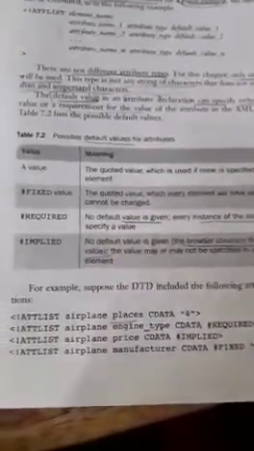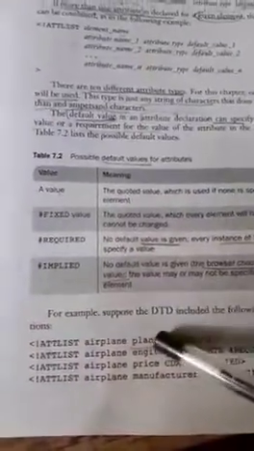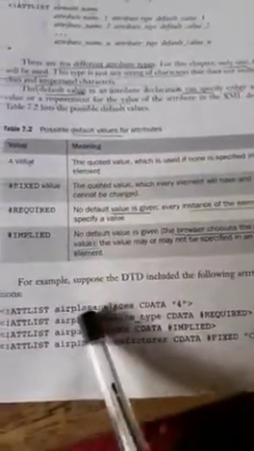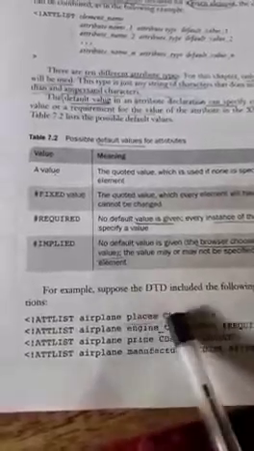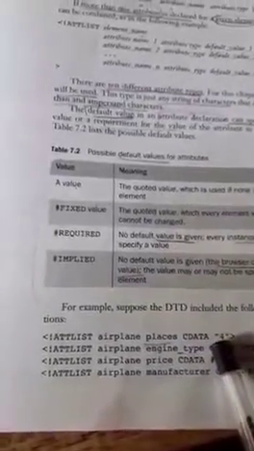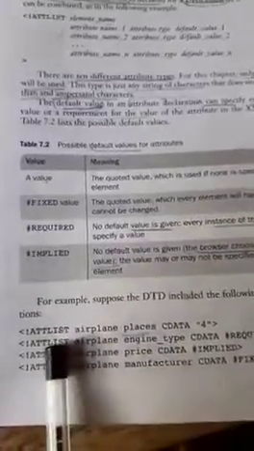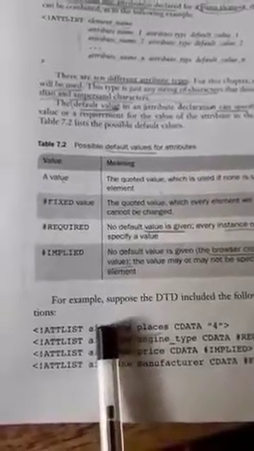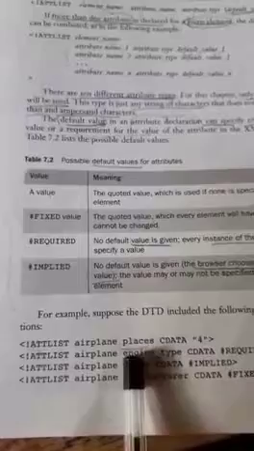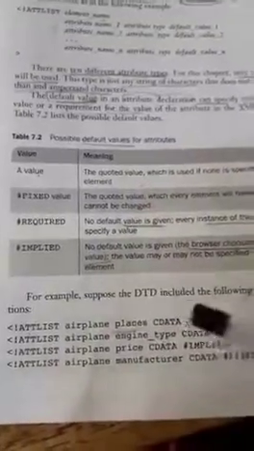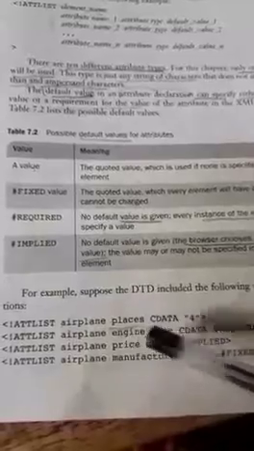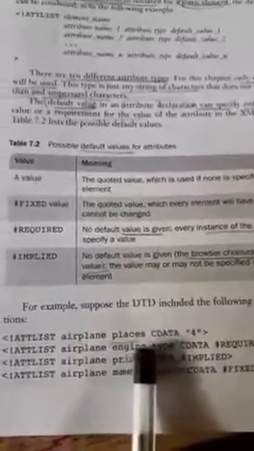Let's see an example of attribute declaration. In this example, we declare some more attributes for the plane.dtd example. Here the keyword is ATTLIST, the element name is aeroplane, the attribute name is places, the data type is CDATA, and the value given is 4. For one element you can define any number of attributes. Here the element name is aeroplane and you can declare more than one attribute. The first attribute is places, the second is engine type, the third is the price, and then the manufacturer. The engine type is CDATA.